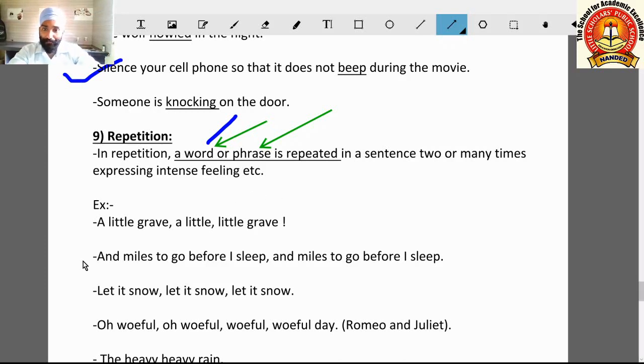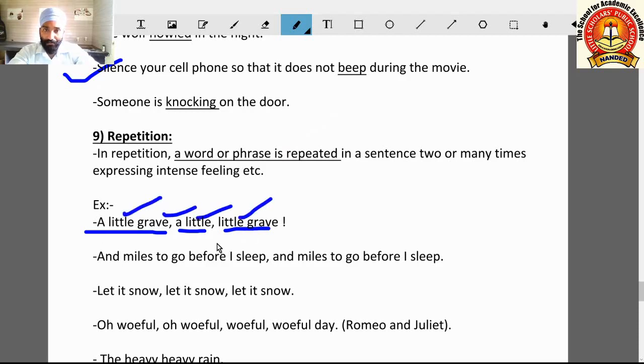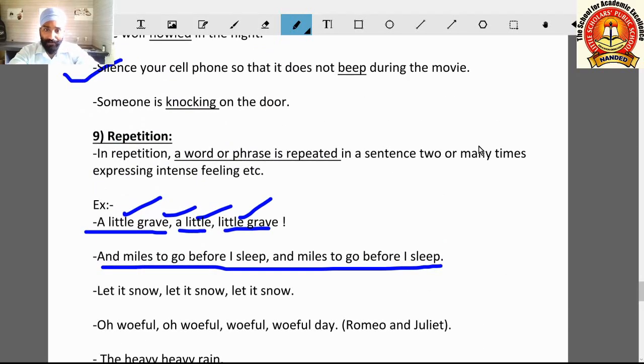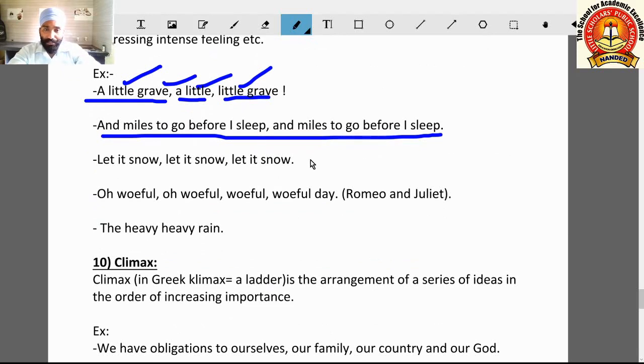For example, a little grave, a little grave. See, in this sentence, these words little and grave are repeated here. Next example, and miles to go before I sleep, and miles to go before I sleep. These are two phrases you can say, and these are repeating here.